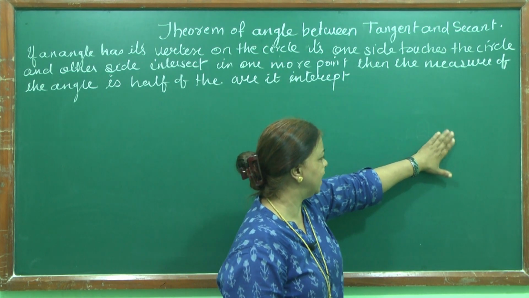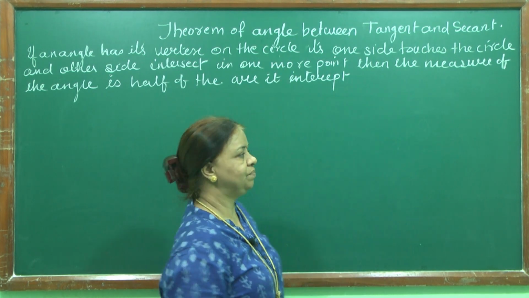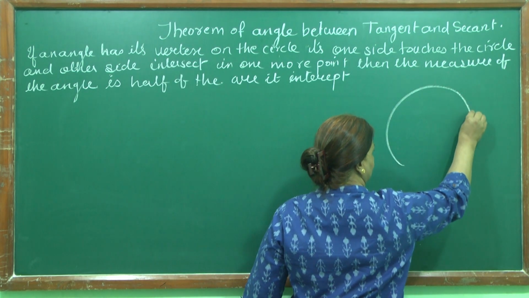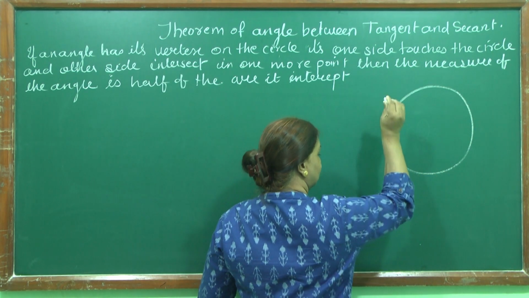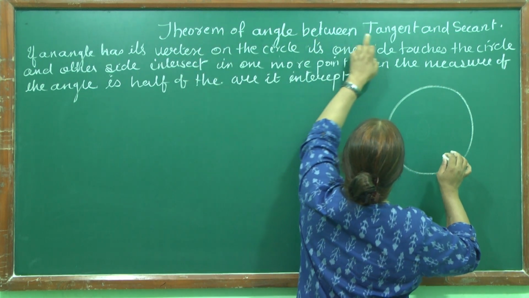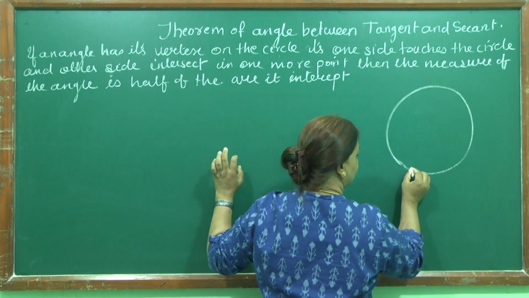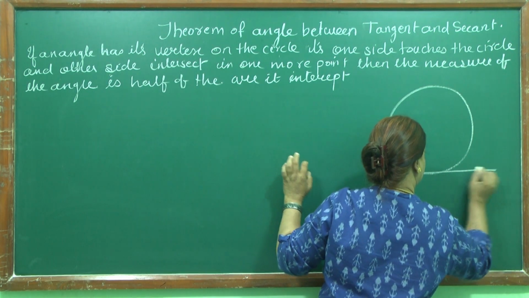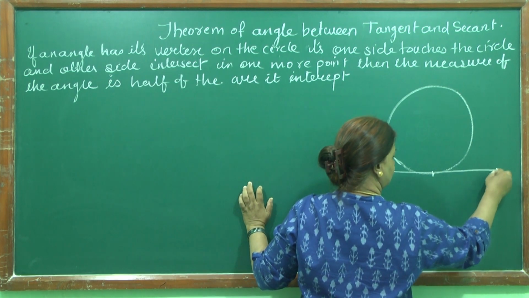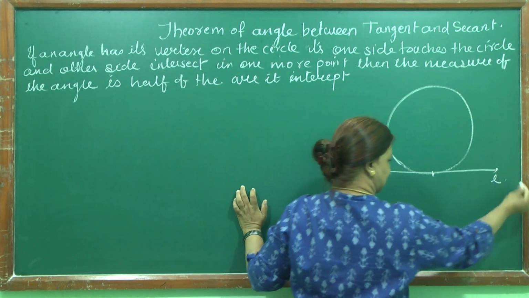Now let me draw the diagram. There are three diagrams. Now see, one diagram I am drawing here. This is the circle. So it's a tangent, the theorem of angle between tangent and secant. So I am drawing a tangent. This is the point on the circle and line L is the tangent.